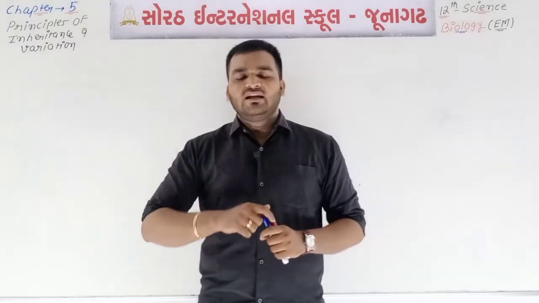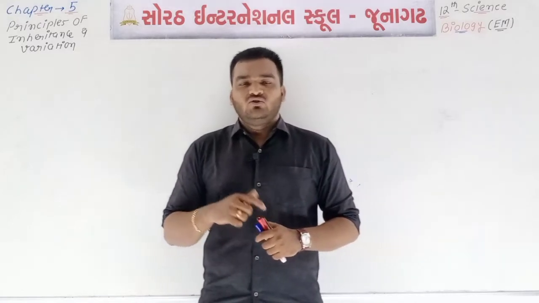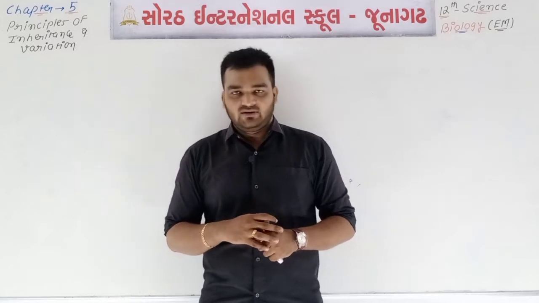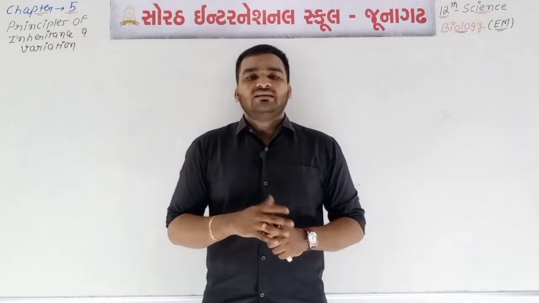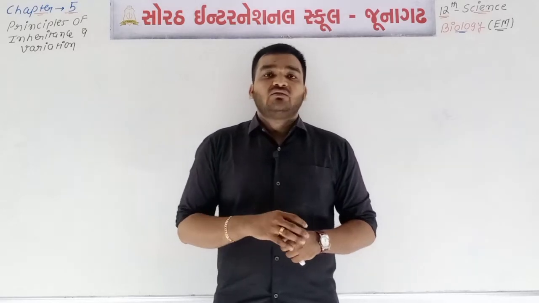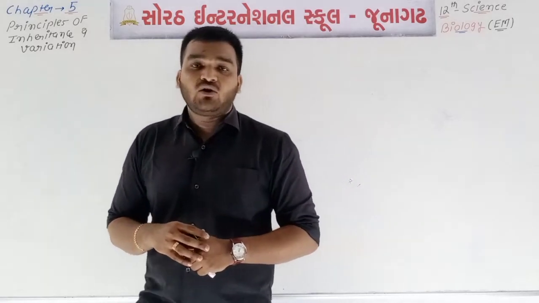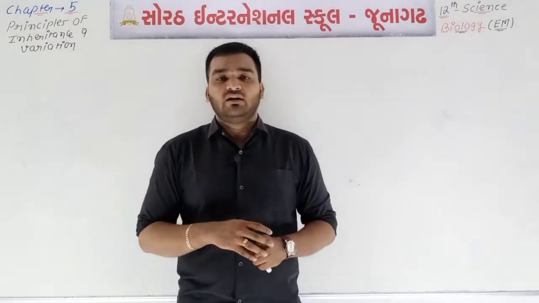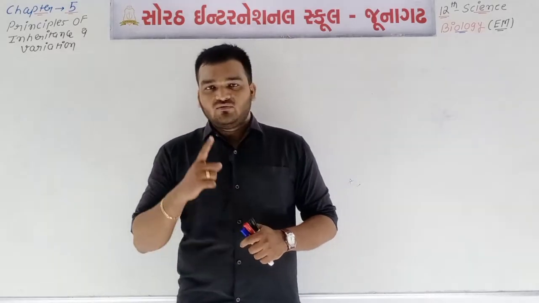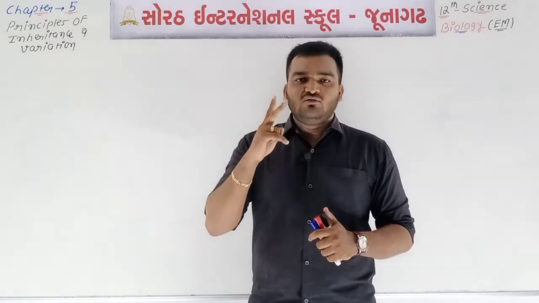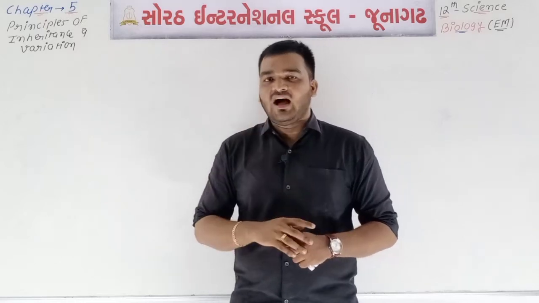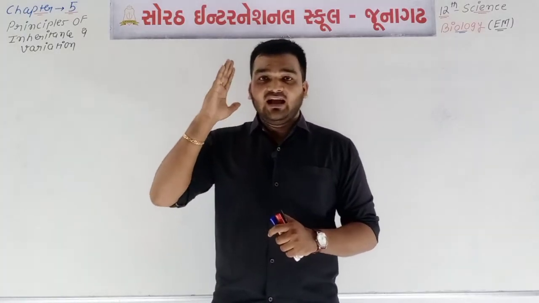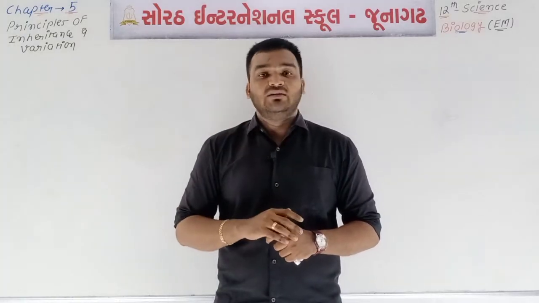There were five or six reasons why his work and data were unaccepted. Mendel died in the year 1884. After 16 years of Mendel's death, in the year 1900, scientists republished Mendel's work. What are the names of these scientists? First one is Von Tschermak, second one is Hugo de Vries, and third one is Carl Correns. In the year 1900, the foundation of genetics was established.